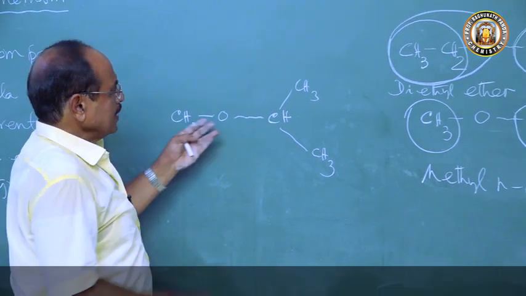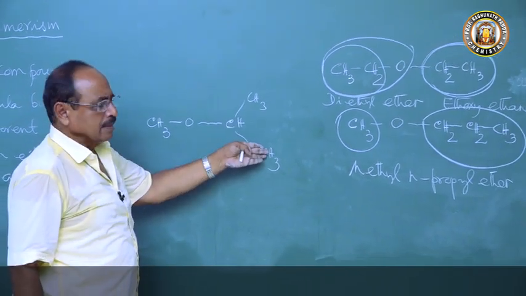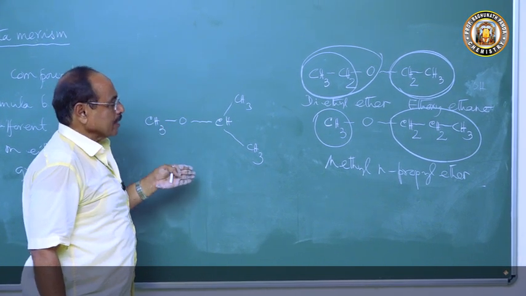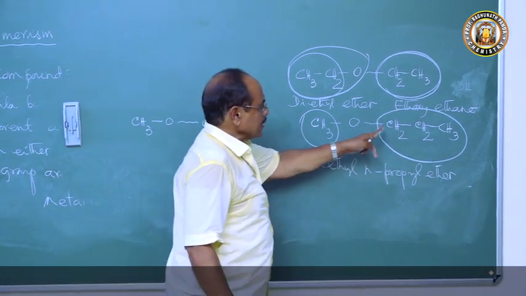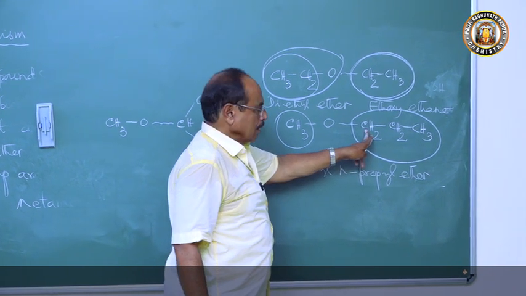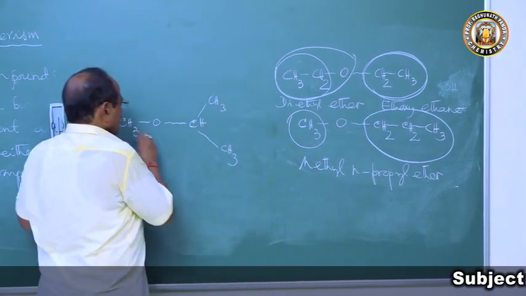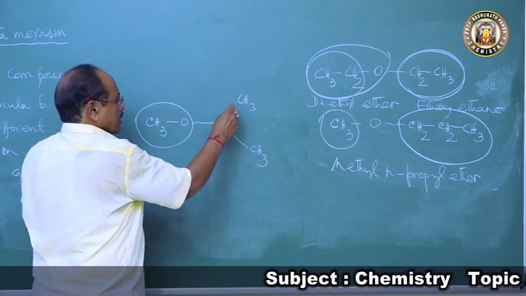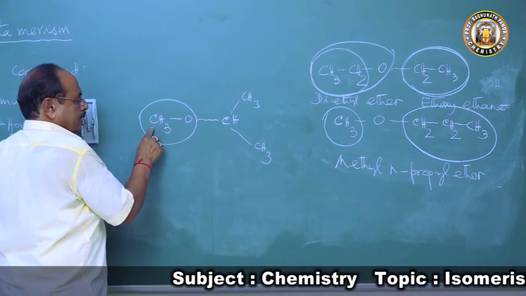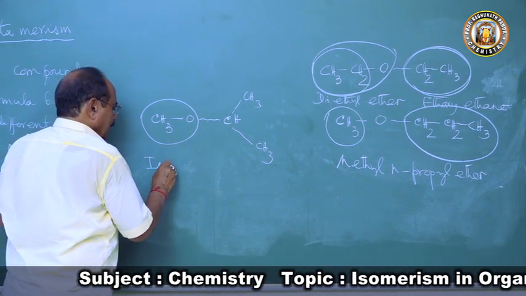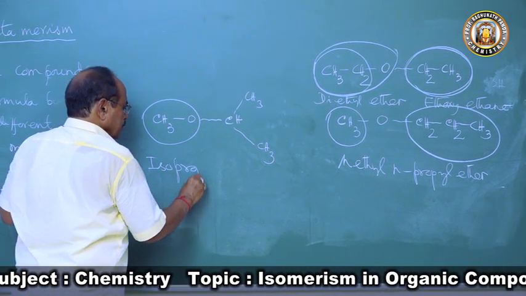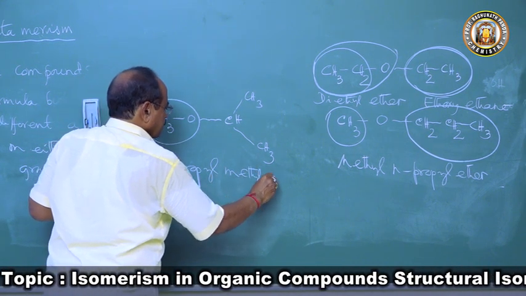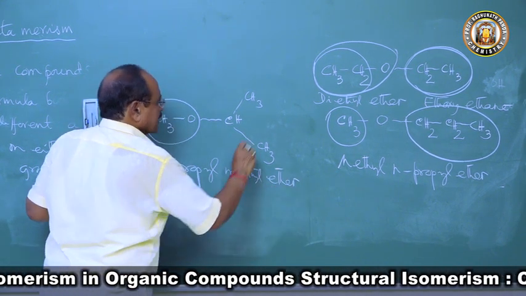You can write this. This is also propyl. This is also propyl. This is also propyl. But what is the difference? Here it is attached to one carbon atom, a primary carbon atom, but here the OCH3 group is attached to a secondary carbon atom. So this is isopropyl, this is methyl. So this compound is isopropyl methyl ether. So 3 metamers are there.